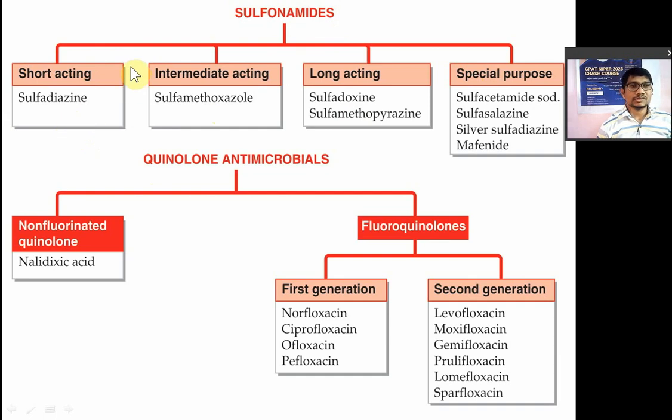These are the short acting sulfonamides. Now intermediate acting sulfonamides, in that you have sulfamethoxazole. Now long acting sulfonamides, in that you have sulfadoxine and sulfamethoxypyrazine.